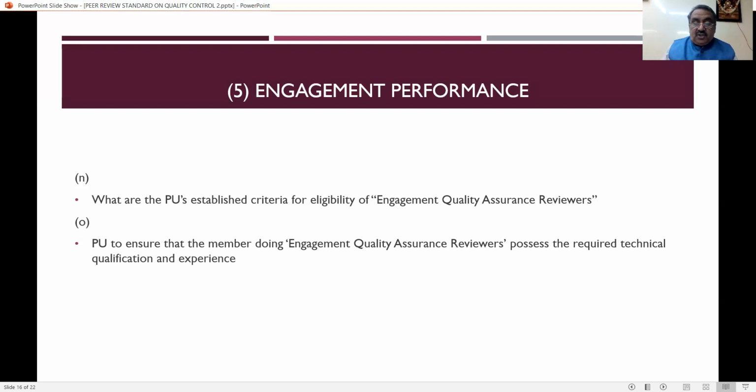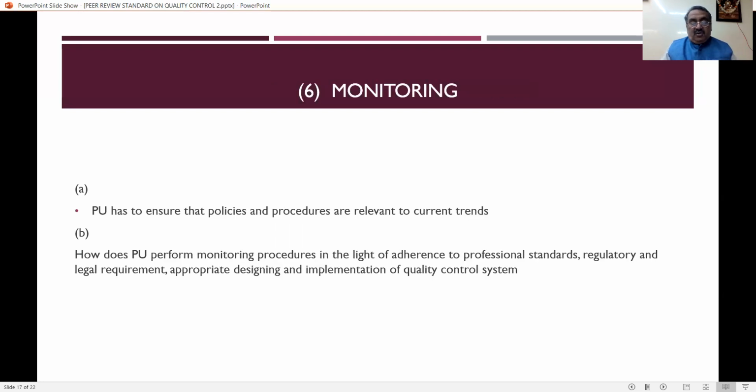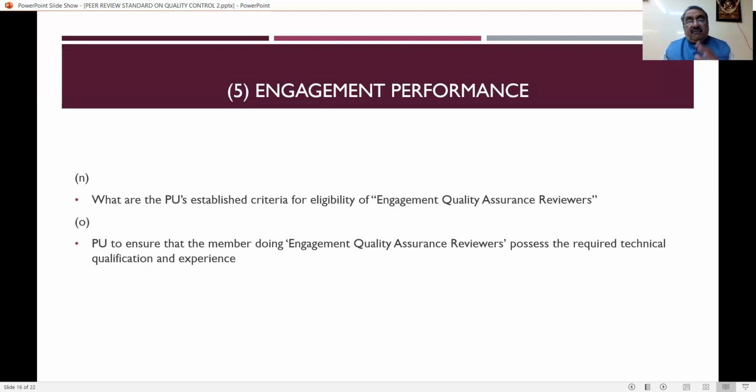And the practicing unit has to ensure that the member doing engagement quality assurance review possesses the required technical qualification and experience. So what is the eligibility to carry out the engagement quality assurance review? What is the criteria that has to be fixed by the practicing unit, and what is the required technical qualification and experience, have to be clearly spelled out by the practicing unit. So this is a very, very important thing that you have to see. This is what we have discussed so far with reference to engagement performance in the standard on quality control.